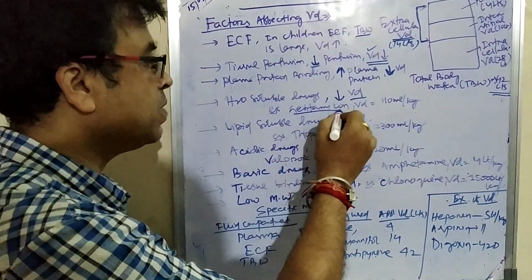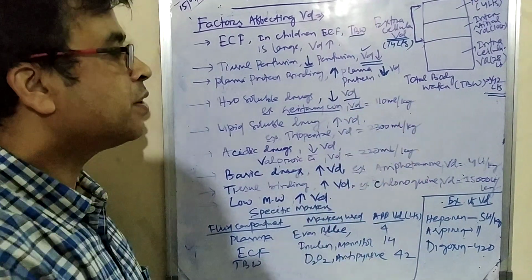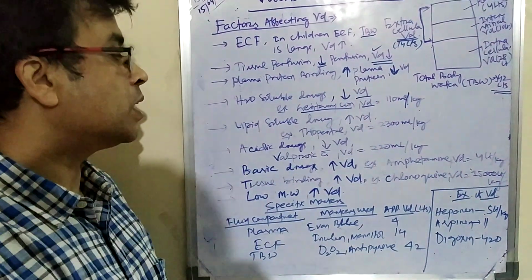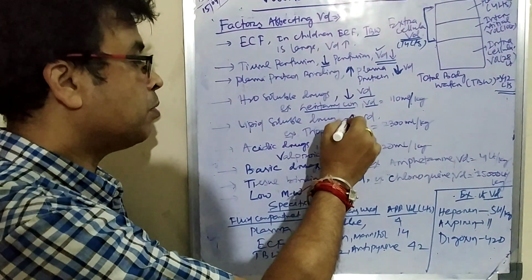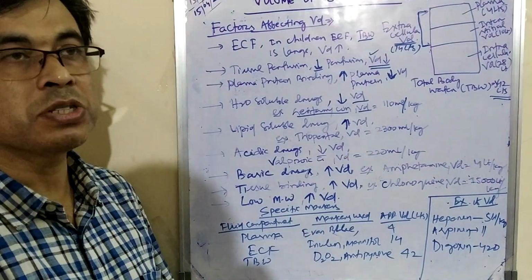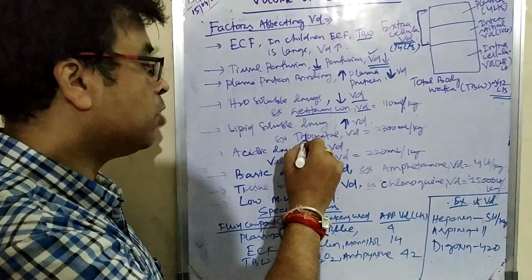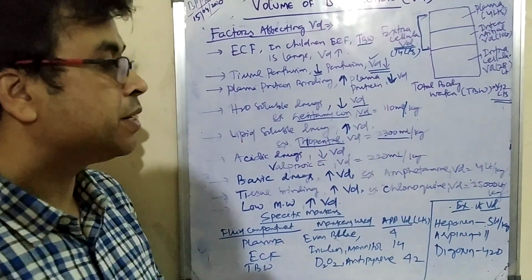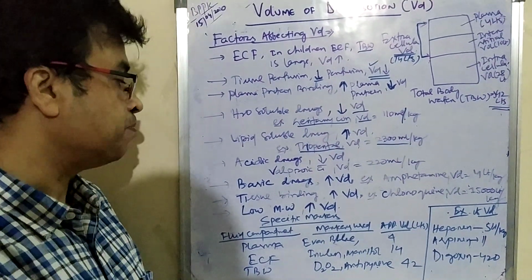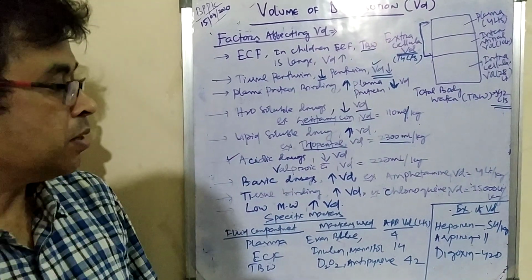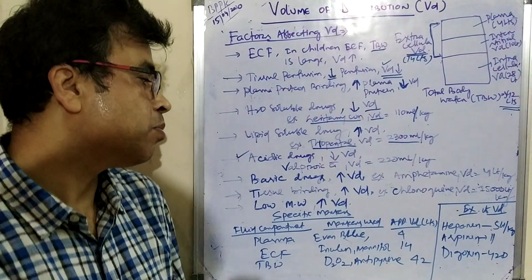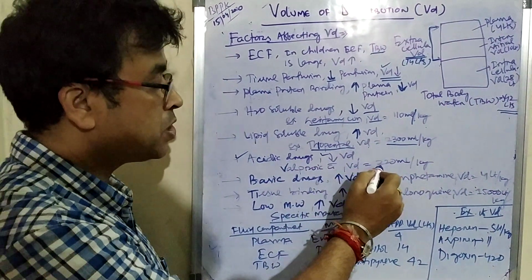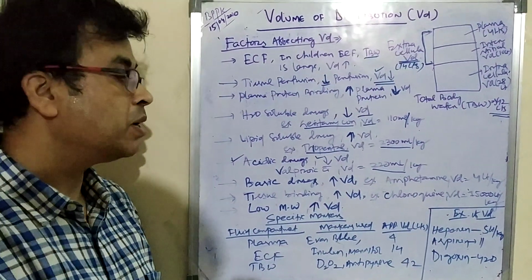For example, gentamicin, the volume of distribution is only 110 ml per kg in a 70 kg person. Then the lipid soluble drug. If you use a lipid soluble or lipophilic drug, the volume of distribution will be high. For example, thiopental, the volume of distribution is 2.3 liter or 2300 ml per kg. Similarly, with acidic drugs the volume of distribution decreases. For example, valproic acid, the volume of distribution is only 220 ml per kg.